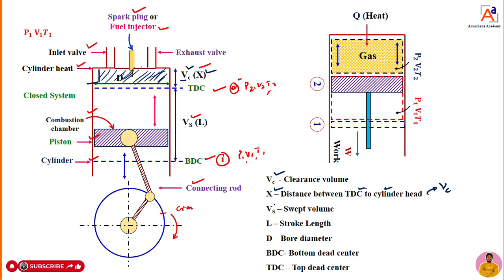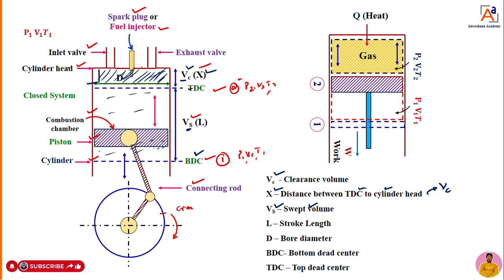Then we get one more volume here, which is the swept volume, represented as VS. It is the volume between BDC and TDC. Assume the piston is at TDC; whatever volume we get from TDC to BDC, we call the swept volume.